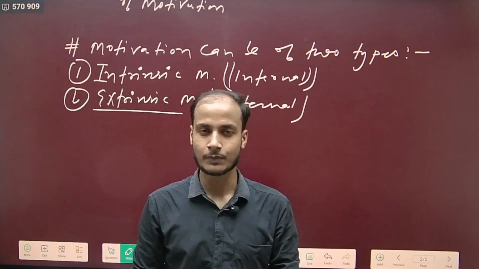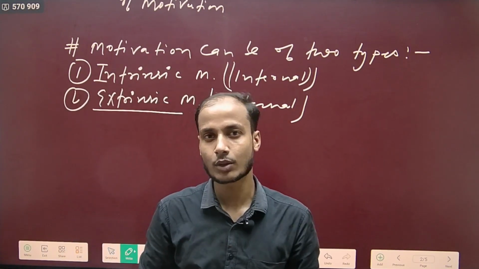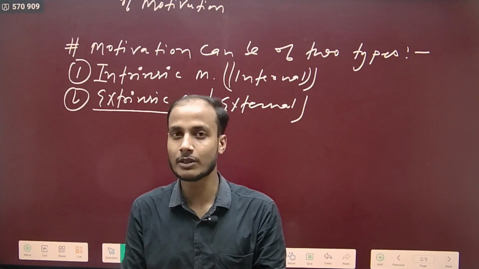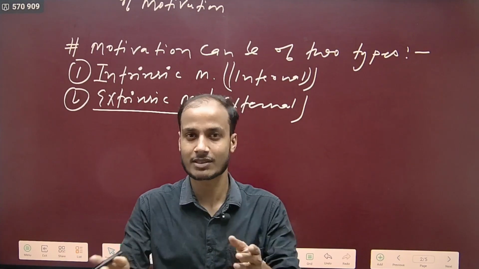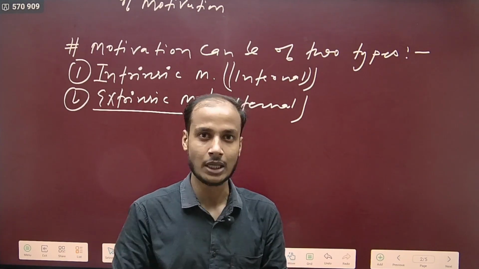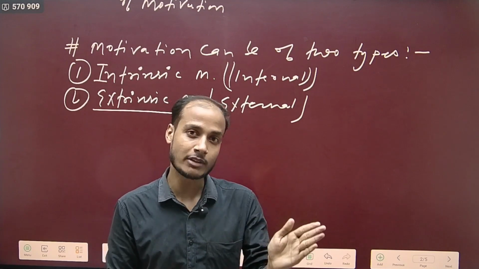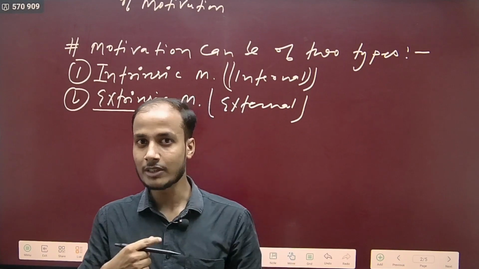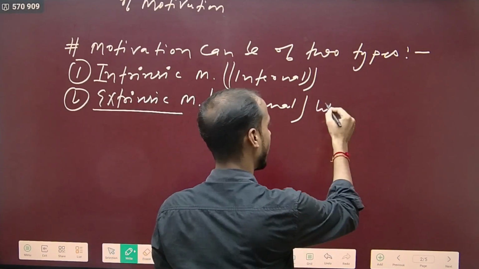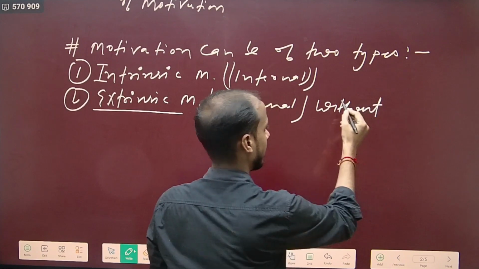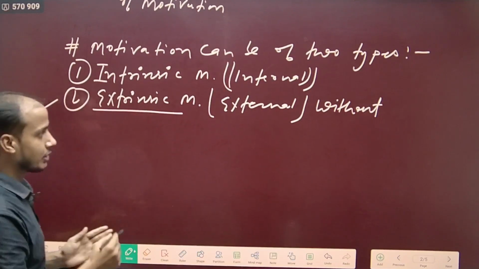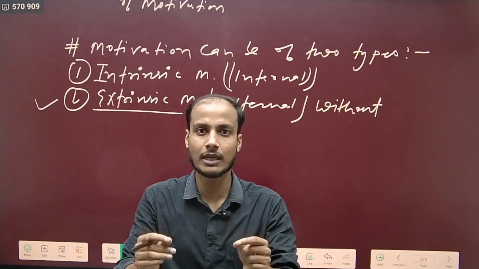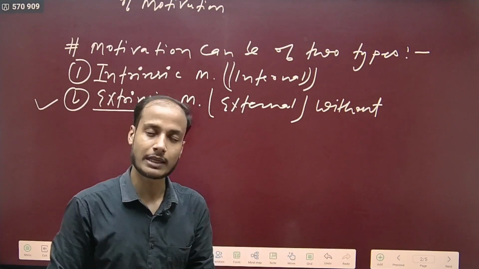For example, a man who wants to become an IAS or an IPS, and this motivation of becoming an IAS or IPS is coming from around the person, from society, from relatives, from friends. So we can say that this man is motivated externally, meaning the motivation is not coming from within, the motivation is coming from without. In extrinsic motivation, the motivation comes from without. Without means the external world, the world around us. So this is called extrinsic motivation.